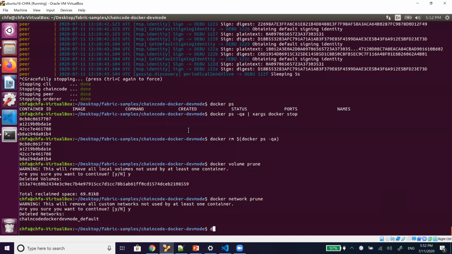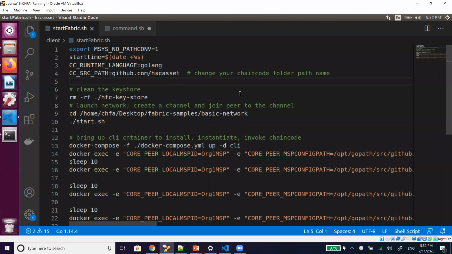Normally, if you see the fabric samples, there are many examples available. Whatever we have done previously, I will explain how we can create our script to do it with just one single command rather than firing all these commands.